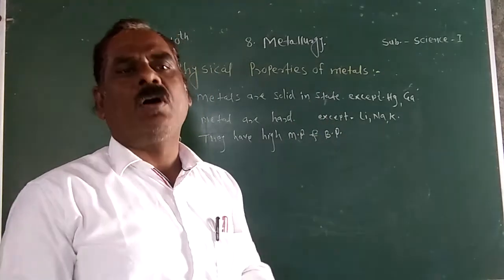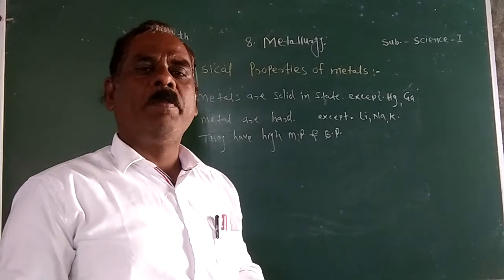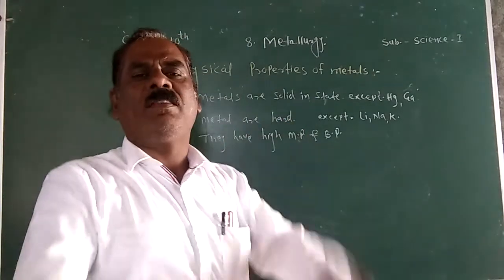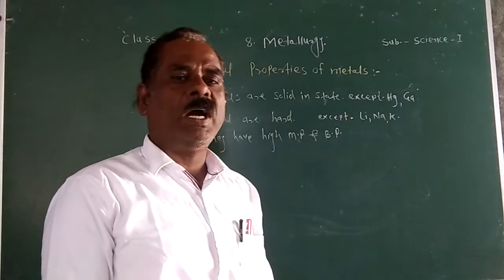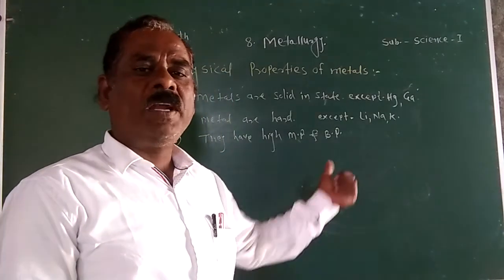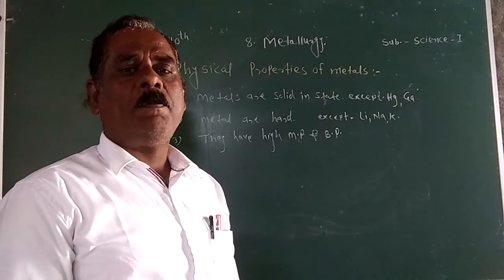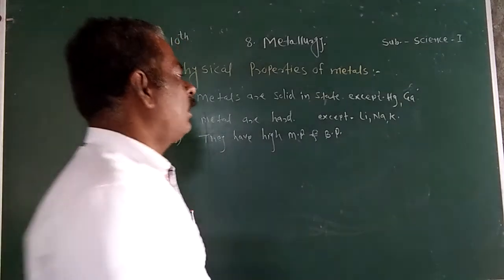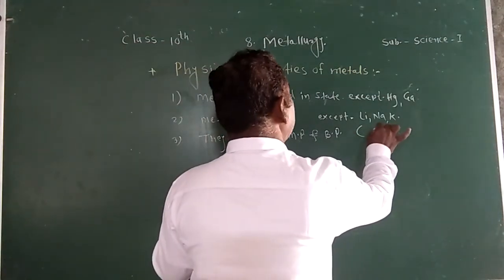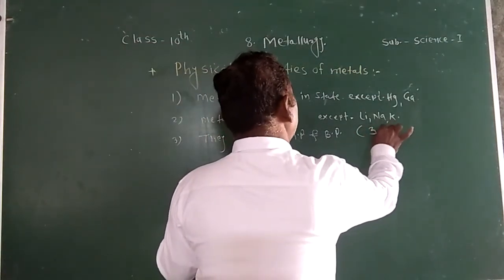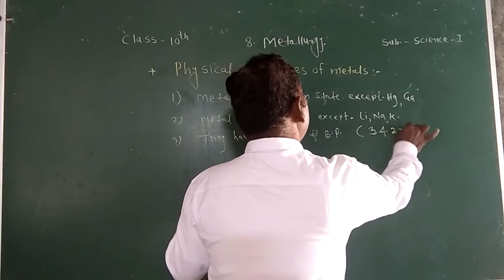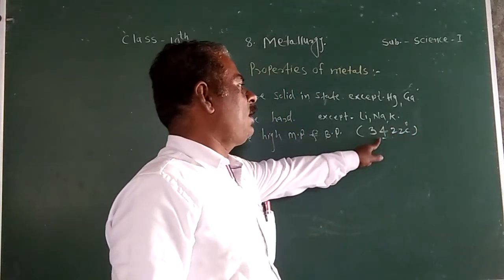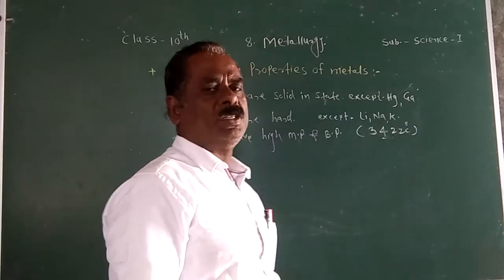Metallic bond is a very strong bond, and in the metals the atoms are arranged in a definite pattern, three dimensionally. Due to the hard nature and definite arrangement, the metals have a high melting point and boiling point. Tungsten has the highest melting point, 3422 degrees Celsius.